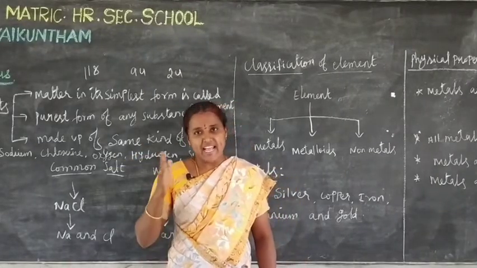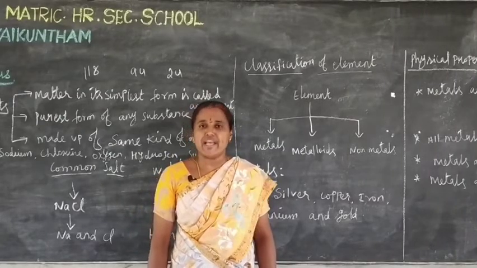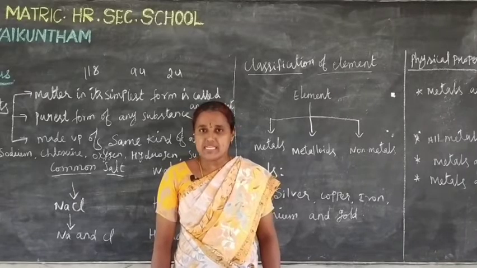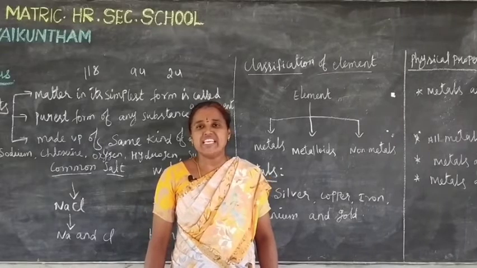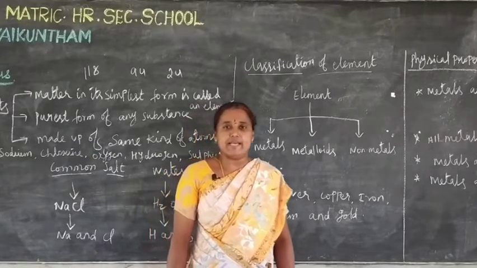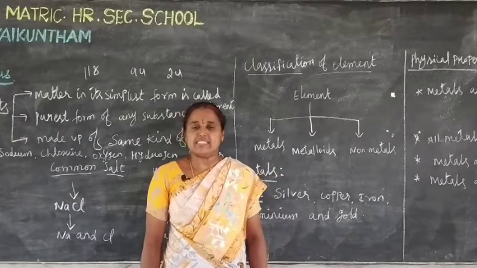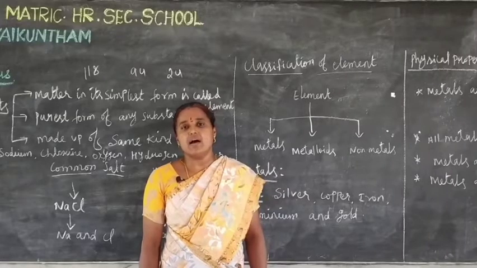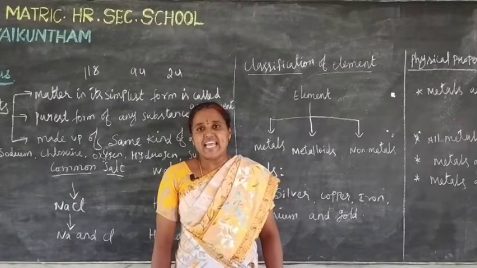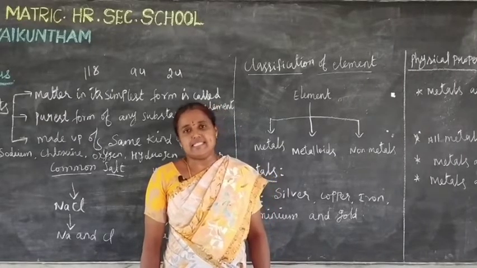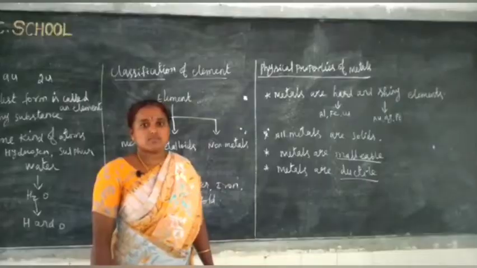Using pressure like hammering or rolling, we can deform these materials into various shapes. Such elements that are malleable are called metals. Malleable means they can be beaten into thin sheets.